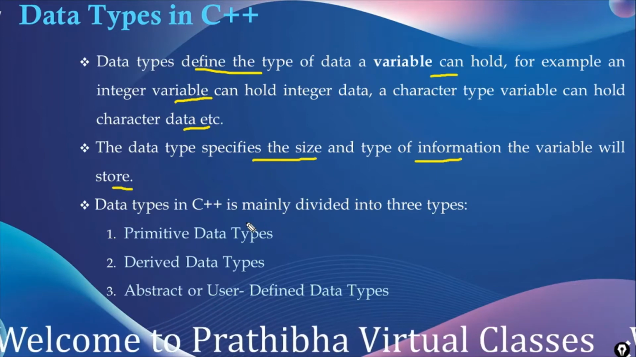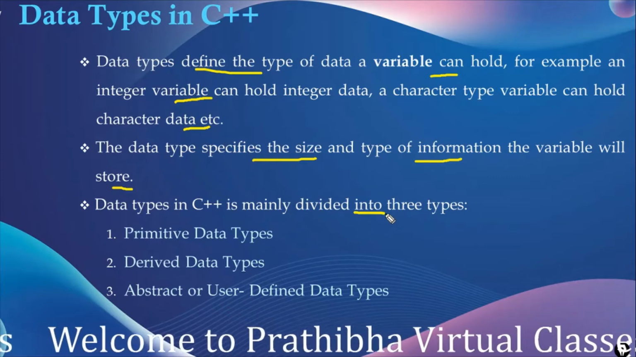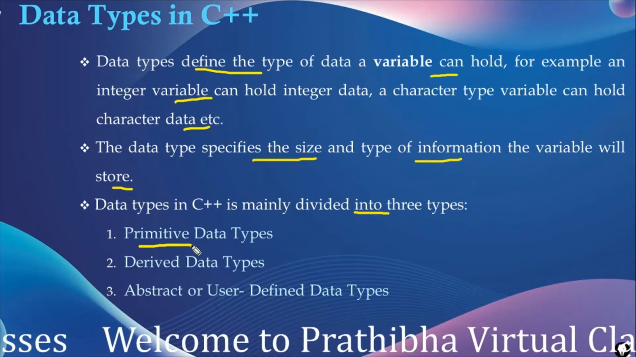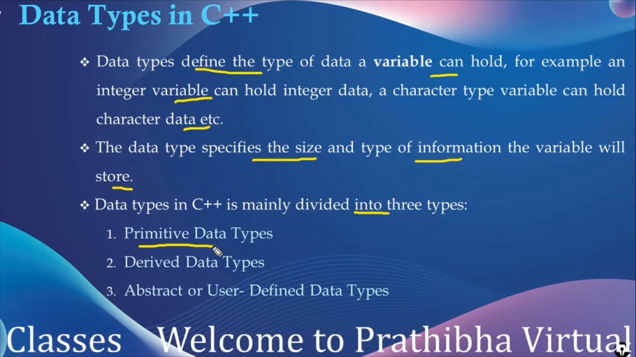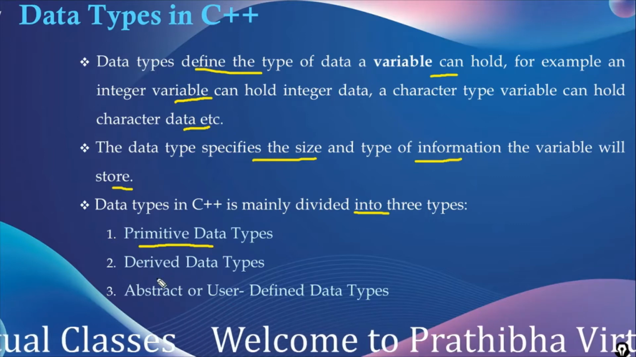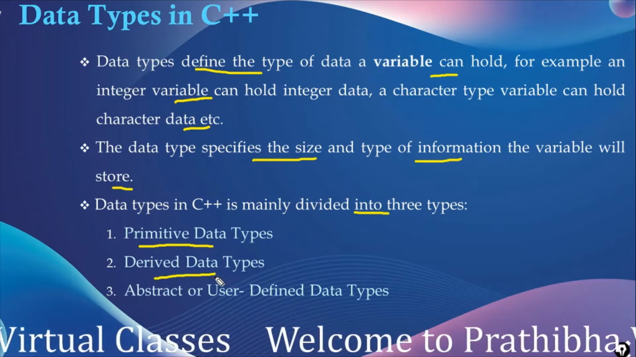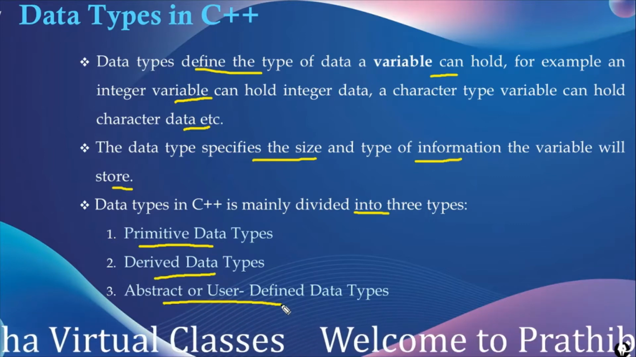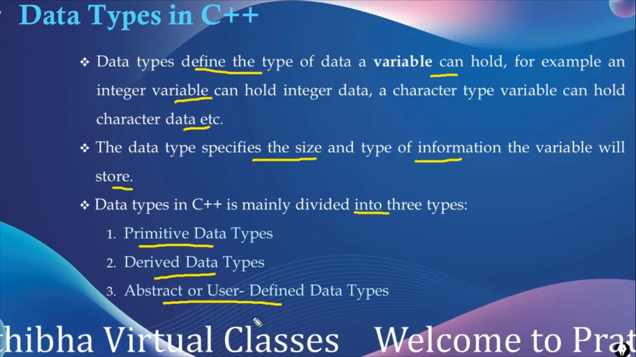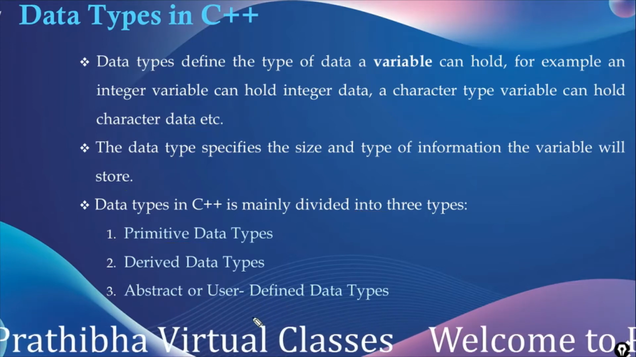Mainly, the data types in C++ are divided into three types. Those are the primitive data types, also known as the built-in or primary data types, derived data types, and user-defined data types, which are also known as the abstract data types.